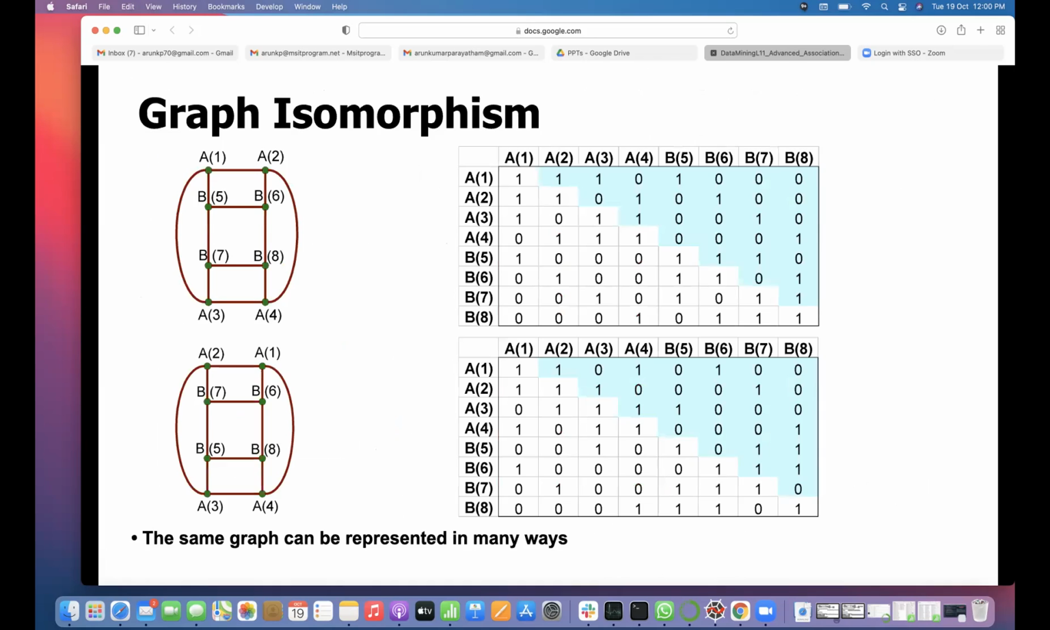Graph isomorphism is nothing but this: can you redraw one graph as another? If you can redraw one graph like the other, then they are called isomorphic graphs. Nodes may be different and edge names may be different, but you will get the same structure.